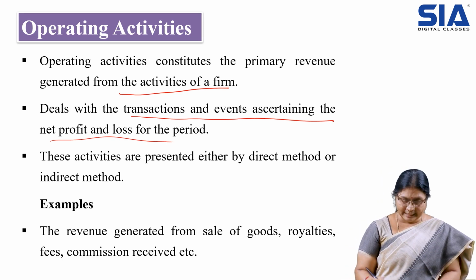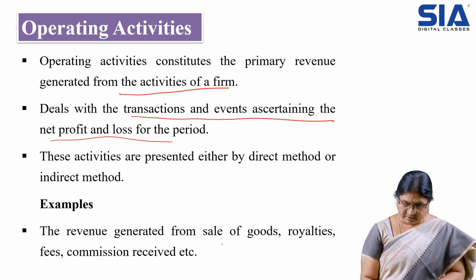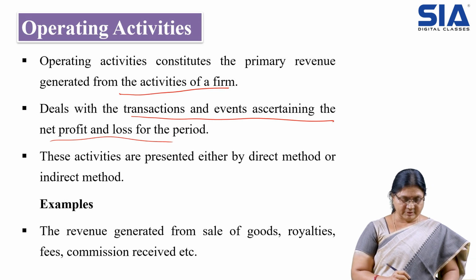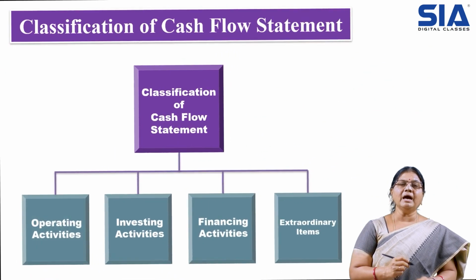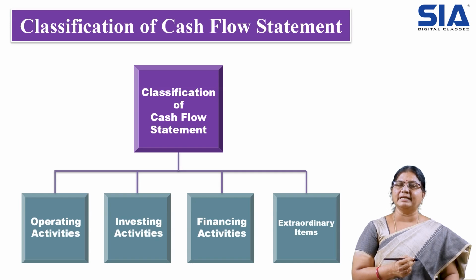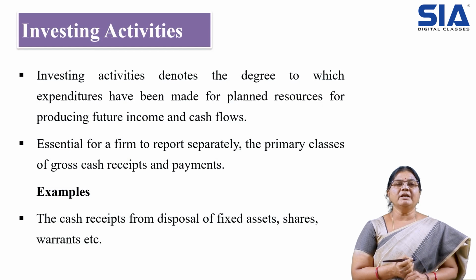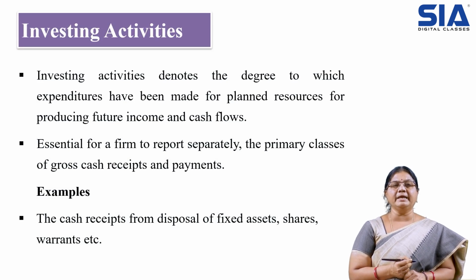Examples you can see, like revenue generated from sale of goods or royalties, fees or commission received. Then coming to investing activities, let us see what are the transactions or the movements that happen under investing activities. Investing activities denote the degree to which expenditure has been planned for resources producing future income and cash flows.